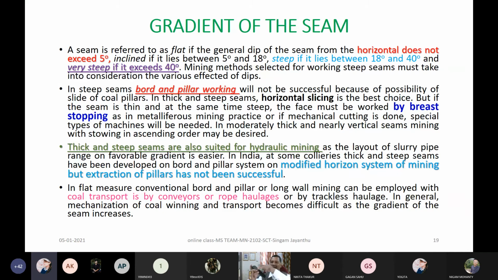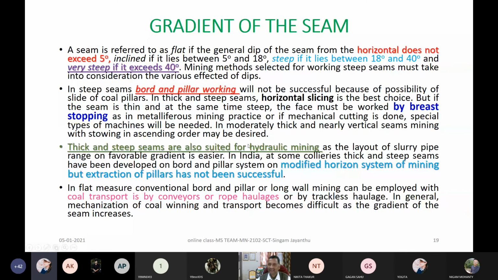Since it is very thick, I can make my face travel in the strike direction like this. I can have a face length of that 40 meter, 50 meter thickness, and my panel length will be along the strike direction. So it is nothing but a longwall in a flat seam. Very simple to understand. Okay. Any doubt in this? Yes, no?